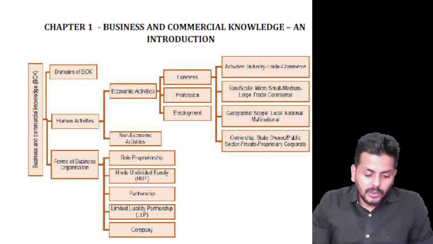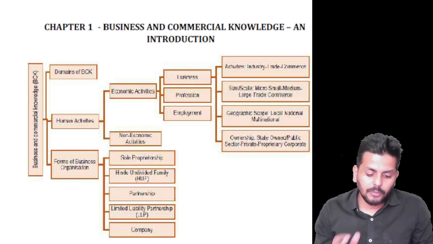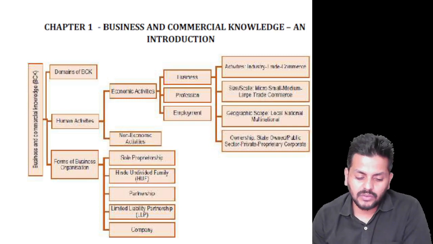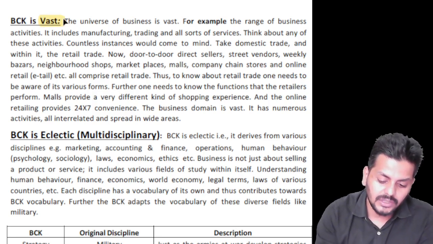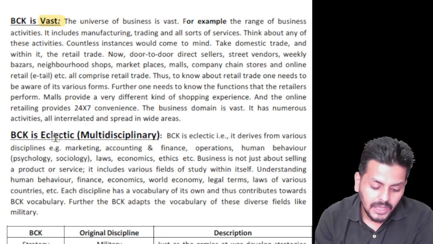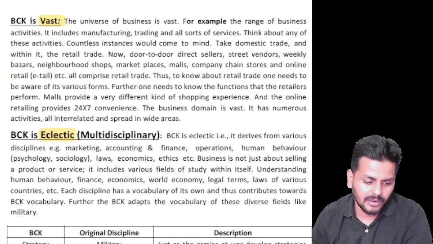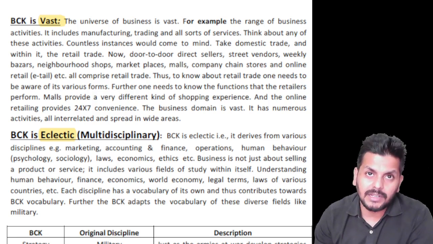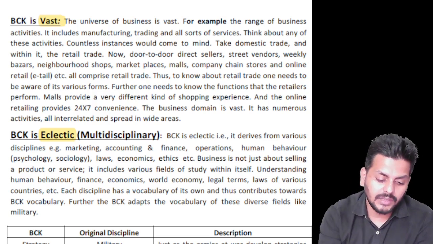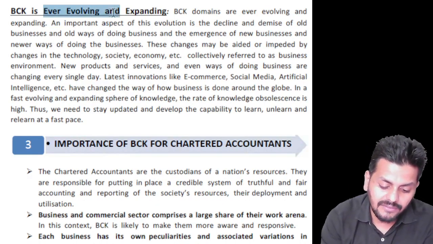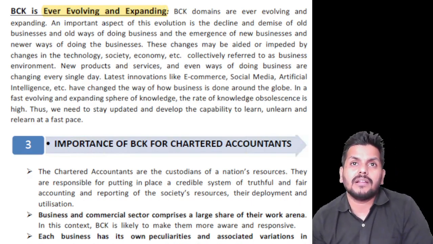Now, if we look at what we are supposed to do here in the overview of this particular chapter, the domains of BCK: BCK as a subject is very vast. We know that. Let me take you through those words here. BCK is vast because it has so much content to cover. BCK is eclectic, which means it is not about a single area or a discipline. It's about many areas brought together, so it is multidisciplinary. BCK is vast, BCK is eclectic, BCK is ever evolving and expanding. These are the three key points that one would want to remember about BCK.